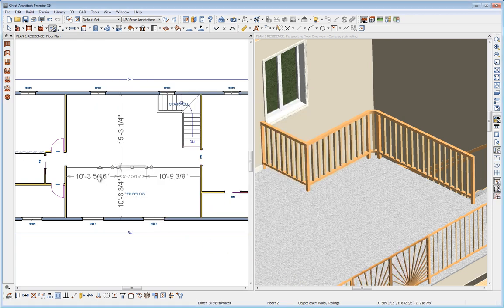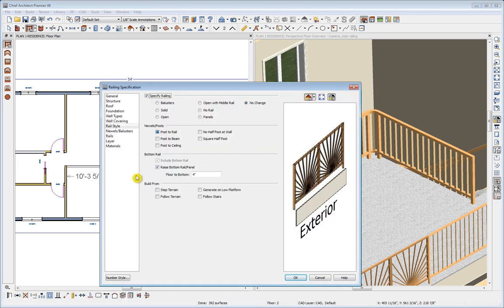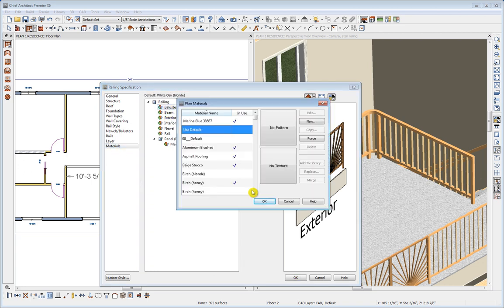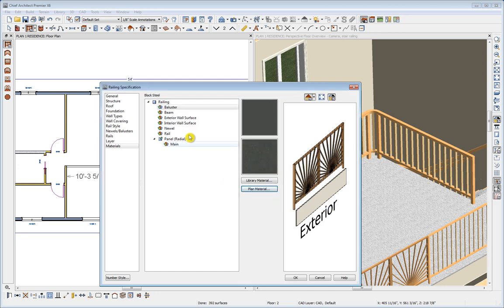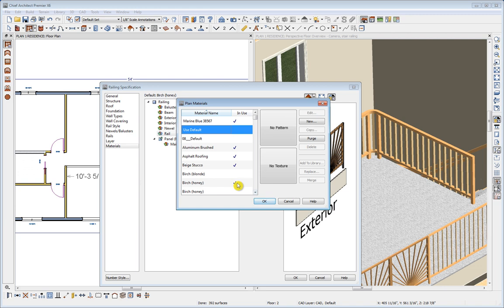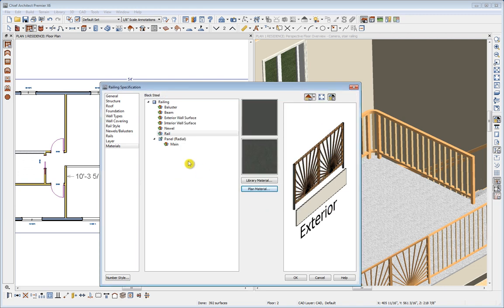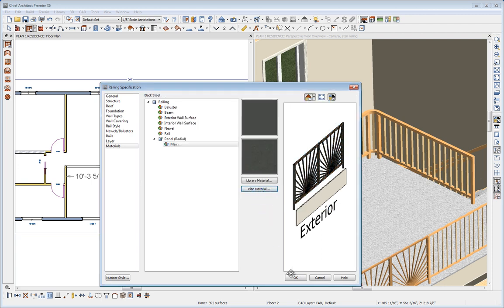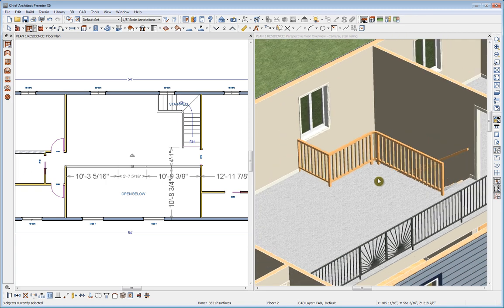And now let's select all three of these walls. I'll shift drag in railing wall mode to select all three. Open these walls and we'll change the materials here. So we need to change the baluster material to a plan material. I'll type BL to jump down to black steel, and the newel will change to black steel, and the rail and the panel. And let's click OK. And notice the effect.